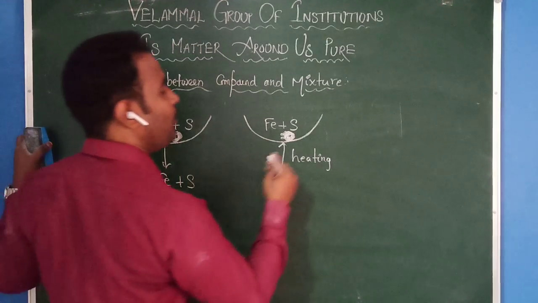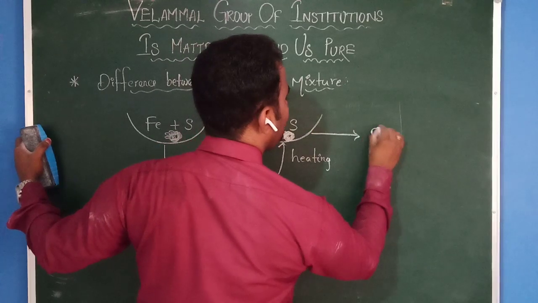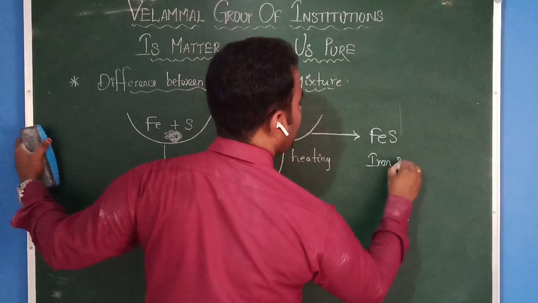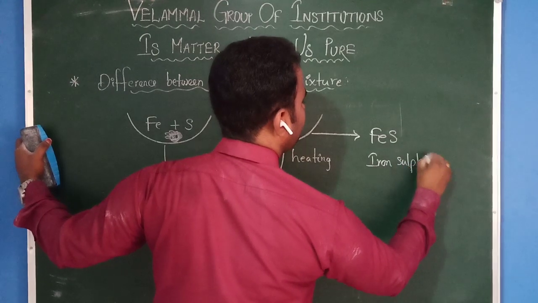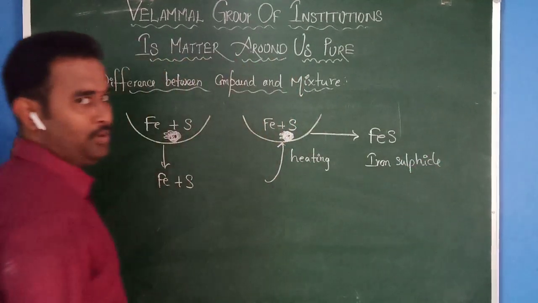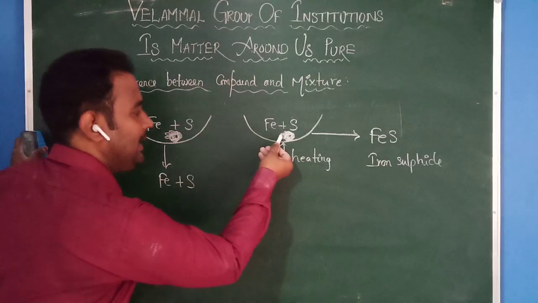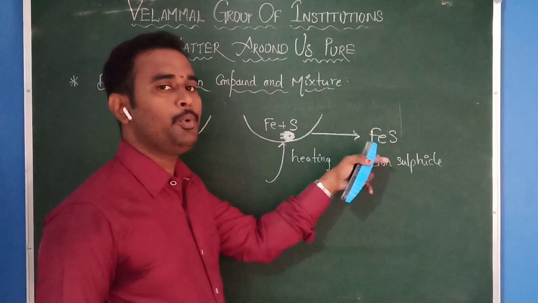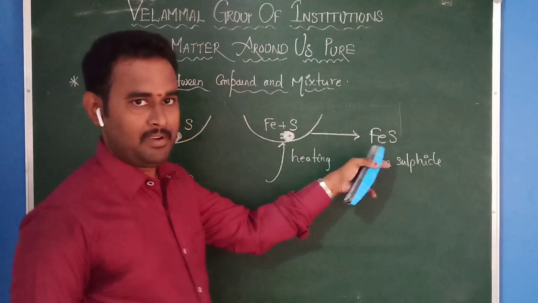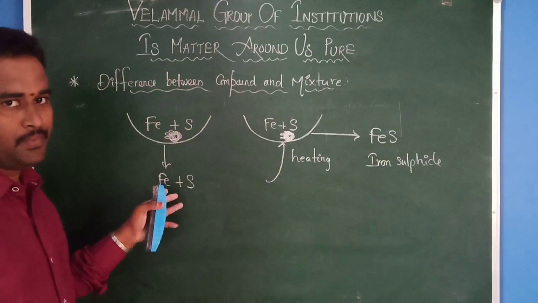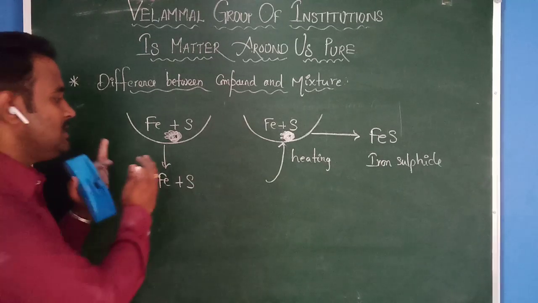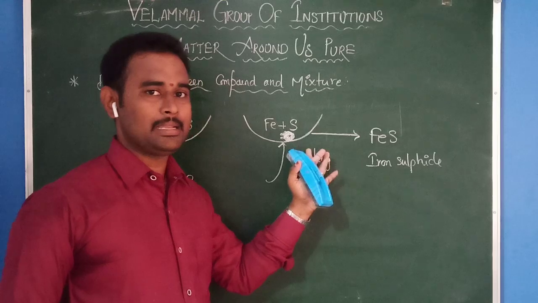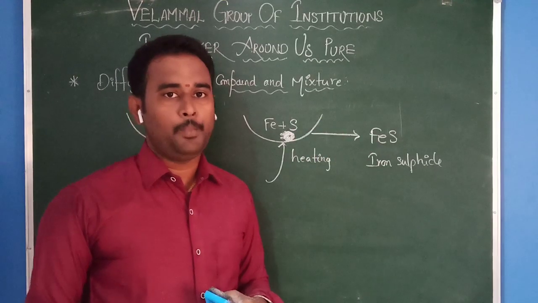But after heating, what happened here? It forms a new compound, which is iron sulfide. A new compound is formed. That means after heating, both are mixed chemically and they form a new compound, iron sulfide. Here no new compound is formed. Am I correct or wrong? Physically you mixed these two elements, but here chemically you heated the substance, then a new compound is formed.